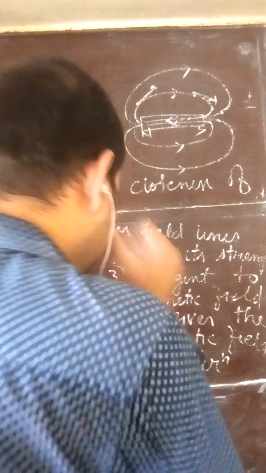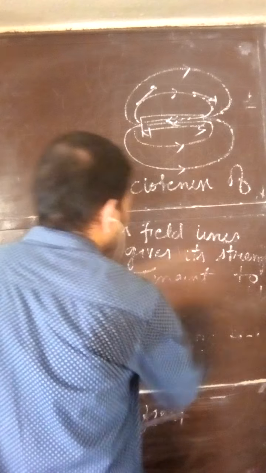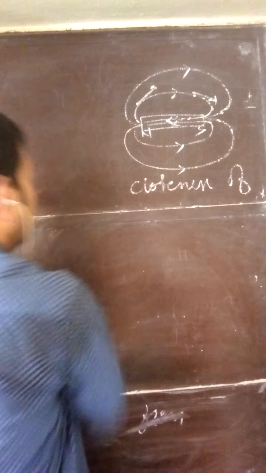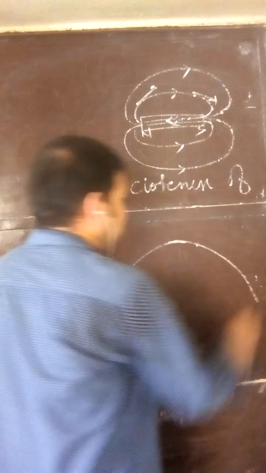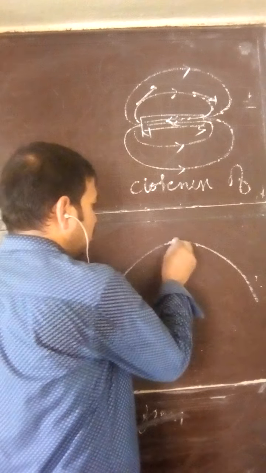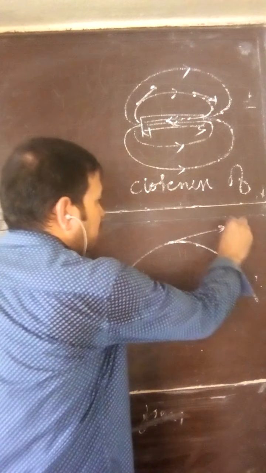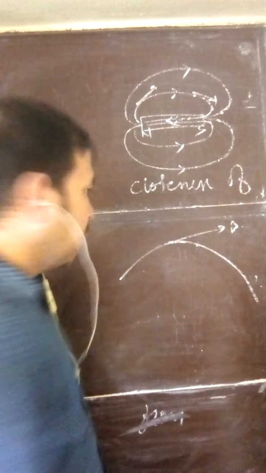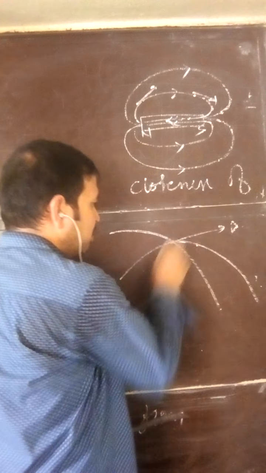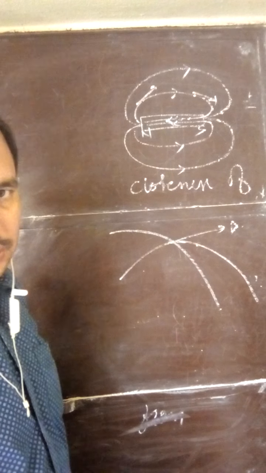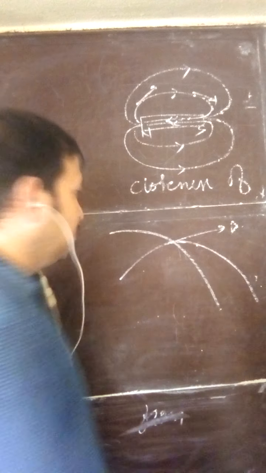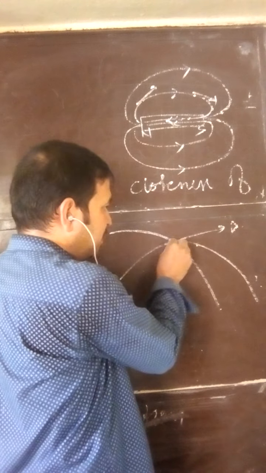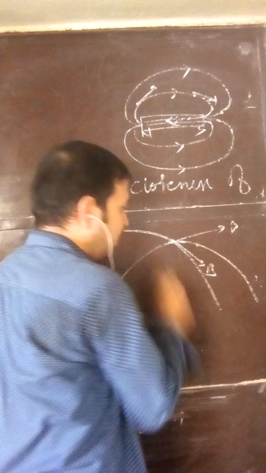Fourth and the last property is magnetic field lines never intersect each other. Just now we have discussed. Suppose this is one magnetic field line. Draw the tangent. This is the direction of magnetic field. Suppose a second curve intersects at this point. Now, just now we have discussed tangent to a given point on the magnetic field line gives the direction of magnetic field. So this is another magnetic field line. If it intersects here at this point, this is the direction of magnetic field.